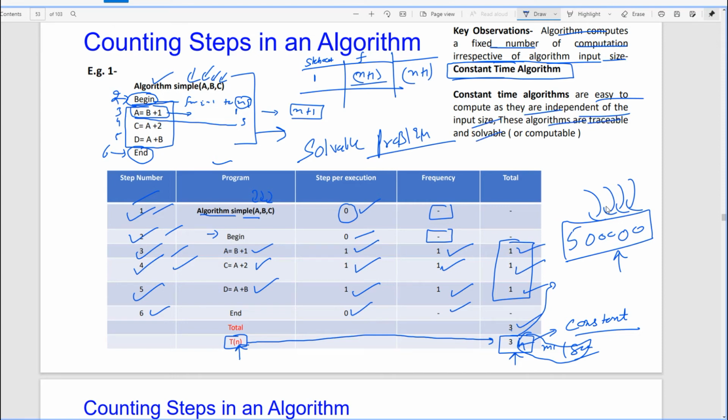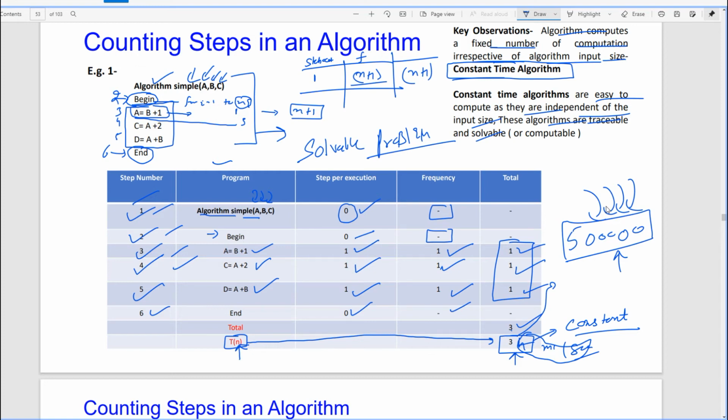So there are two terms. Why are we talking about tractability? Because in your fifth semester algorithms course, we'll talk about types of problems, NP problems, NP complete problems, the problems that are not solvable, and how we devise algorithms for them.